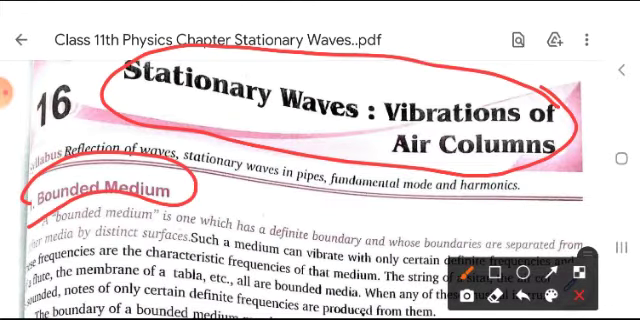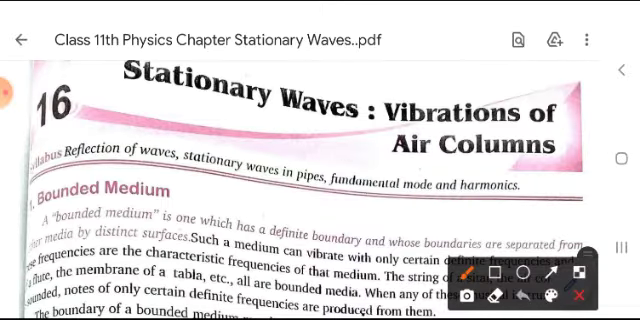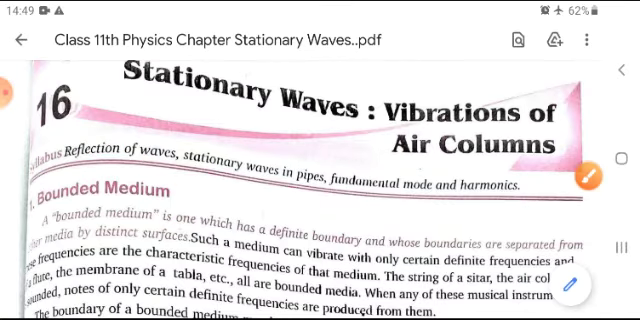Bounded medium is one which has a definite boundary and whose boundaries are separated from other media by a distinct surface. Such a medium can vibrate within only certain definite frequencies, and these frequencies are the characteristic frequencies of the medium. Okay, so this is the definition of bounded medium.